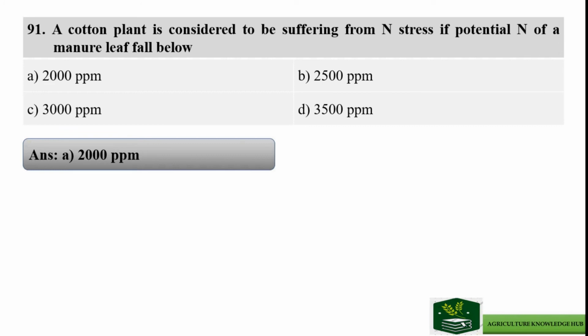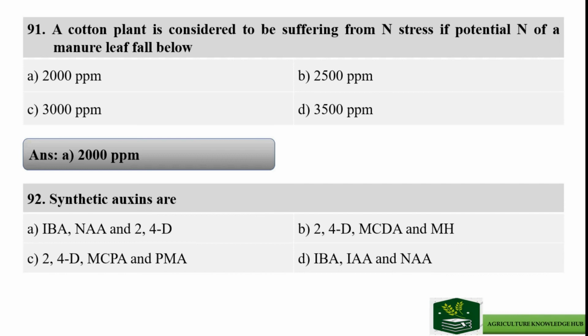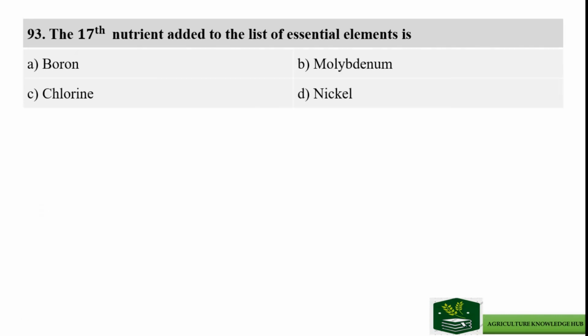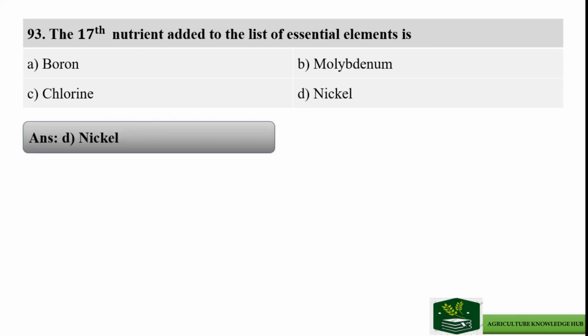Next question is: synthetic auxins are, and right answer is option A IBA, NAA, and 2,4-D. Next question is: the 17th nutrient added to the list of essential elements is, and options are boron, molybdenum, chlorine, and nickel. And right answer is option D nickel.